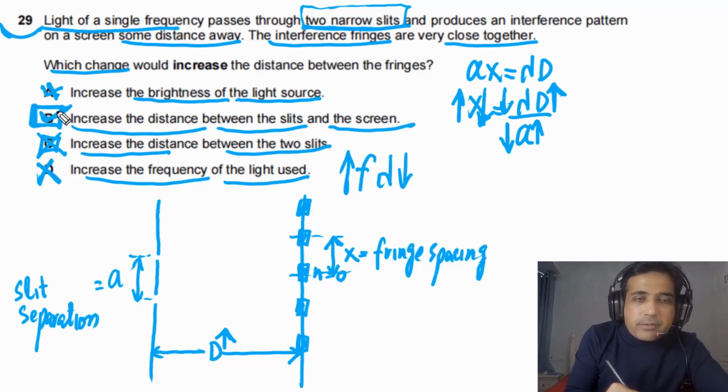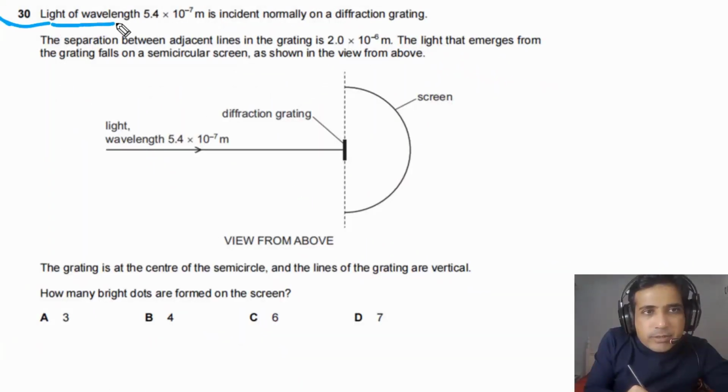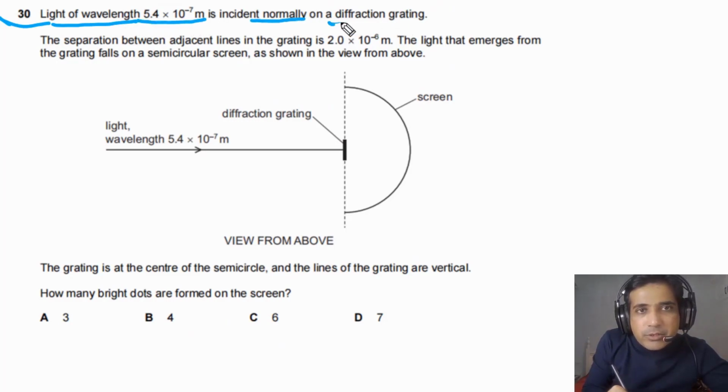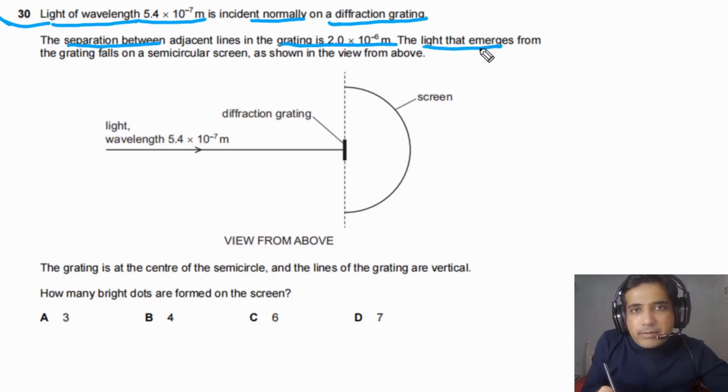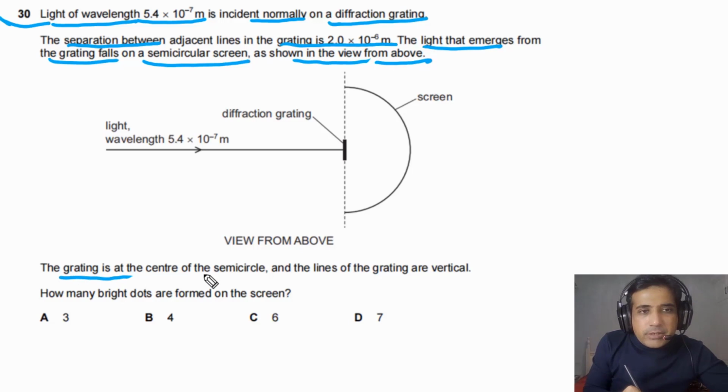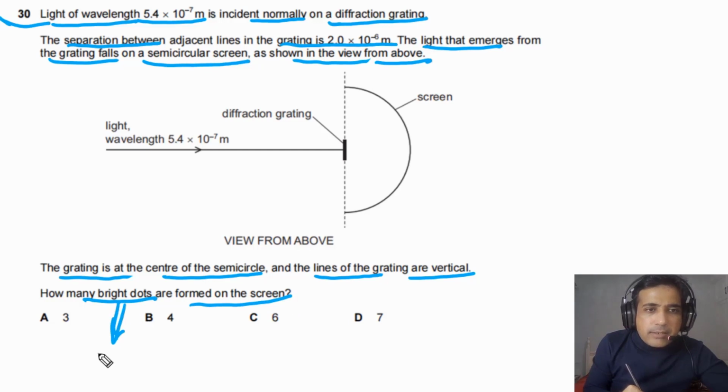B is the correct answer. For question number 30, it is given to us: light of wavelength 5.4 times 10 to the minus 7 meters is incident normally on a diffraction grating. The separation between adjacent lines in the grating is 2.0 times 10 to the minus 6 meters. The light that emerges from the grating falls on a semicircular screen as shown in the view from above. The grating is at the center of the semicircle and the lines of the grating are vertical. How many bright dots are formed on the screen? Bright dots simply means maxima, or simply you can say bright fringes.